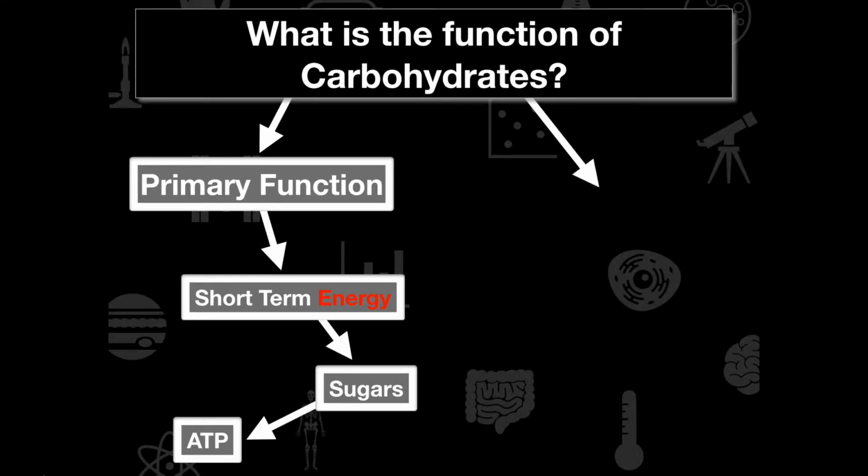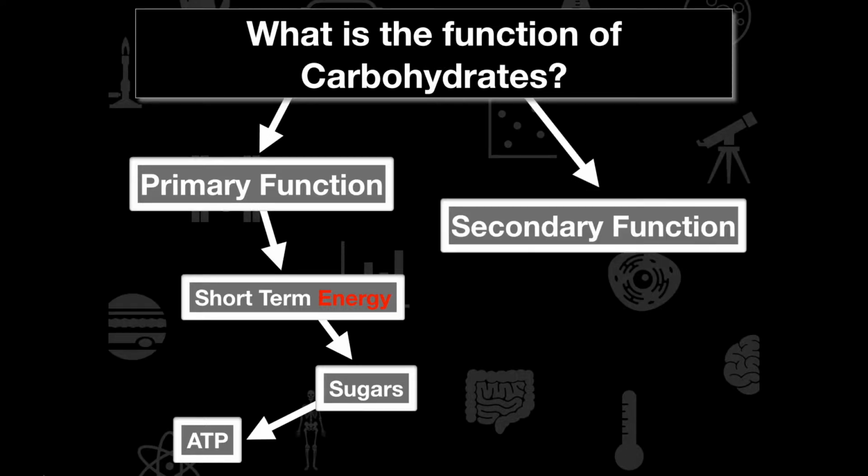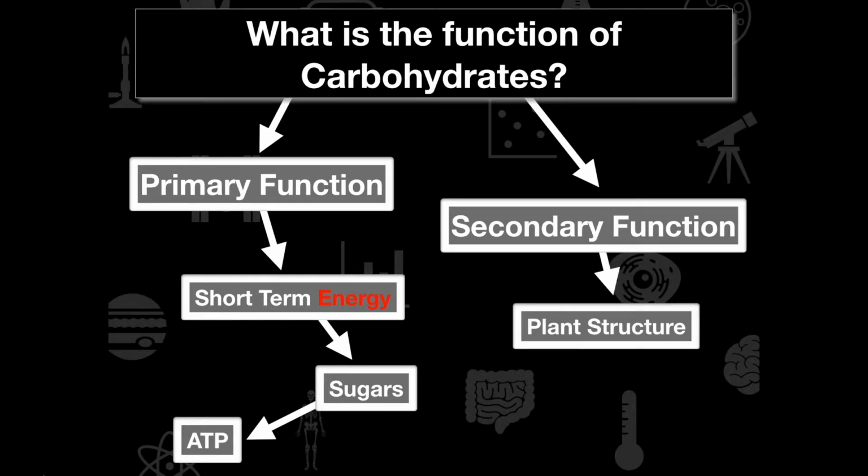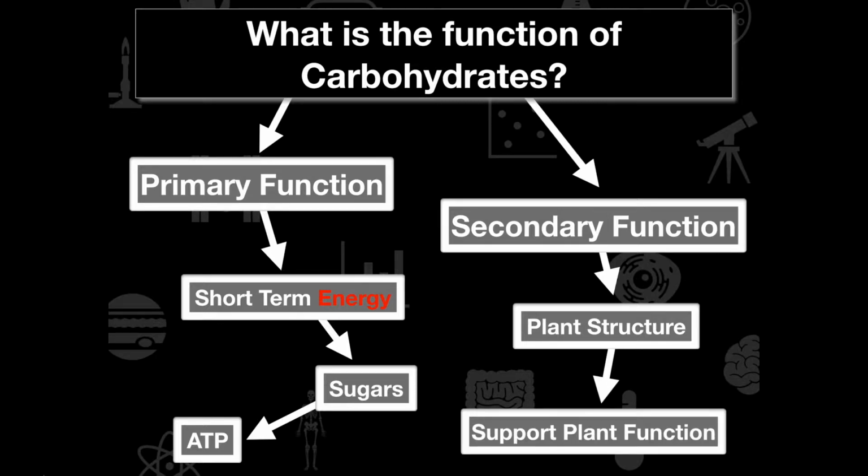Now, the secondary function is also going to be really, really important. When we're thinking about carbohydrates, they serve a couple of different purposes in plant structure and animal structure. So they're going to support plant function and the structure of plants, and in some cases, they're actually going to support the structure and function in animals as well. But the secondary function is really to just provide a structure or a substrate that's going to allow plants to stay upright and allow those plants to grow against gravitational forces.